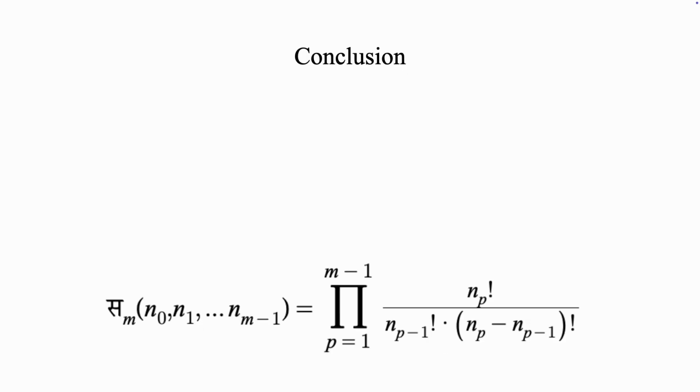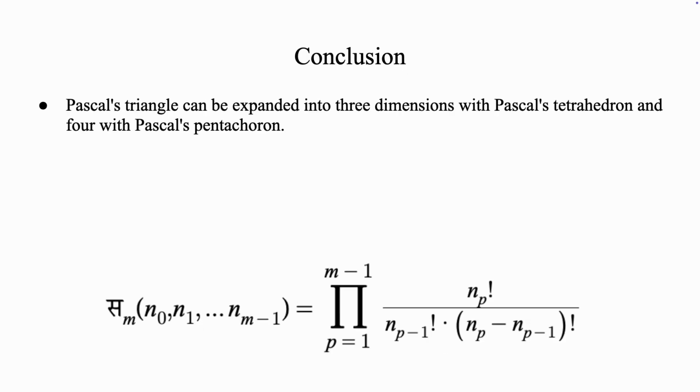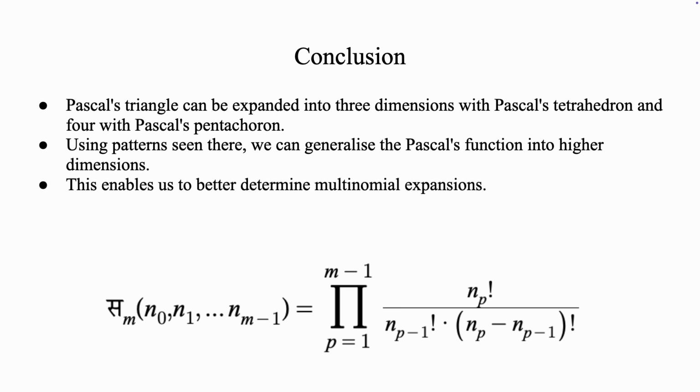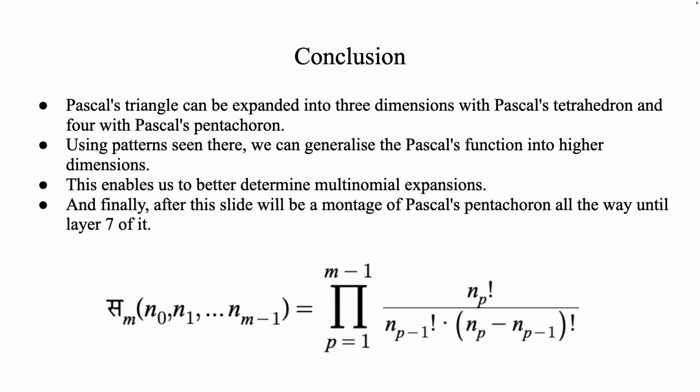To conclude, Pascal's triangle can be expanded into 3 dimensions with Pascal's tetrahedron, and 4 with Pascal's pentachoron. Using patterns seen here, we can generalize Pascal's function into higher dimensions. This enables us to better determine multinomial expansions. Recall that Pascal's triangle allows us to get binomial expansions. Similarly, Pascal's tetrahedron can get us trinomial expansions, and Pascal's pentachoron gets us tetranomial expansions.